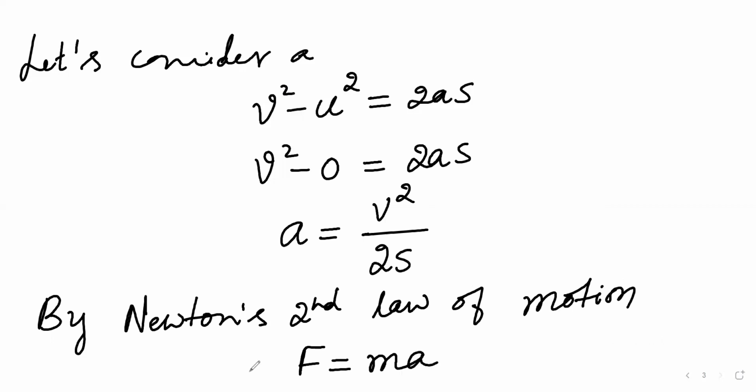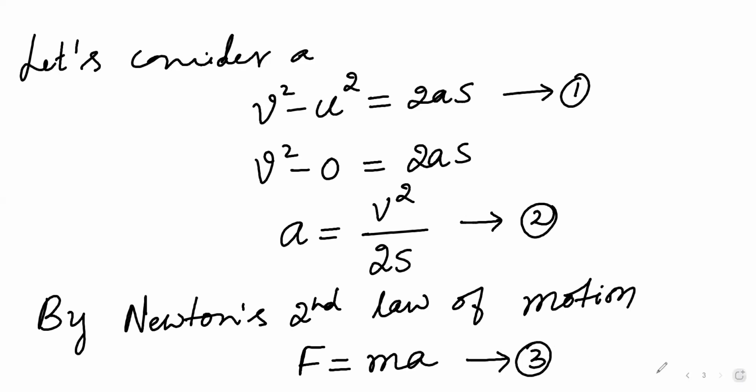So as I said earlier, we have applied the force F, then the body is having the mass m and it has the acceleration a. Now let us call this equation number 1, and we'll call it equation number 2, and we'll call this equation number 3.